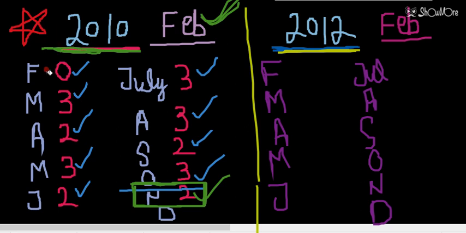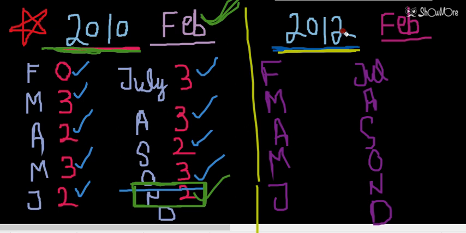You can compare the two questions. One question I have taken for the non-leap year, which is an ordinary year, that is 2010. One I have taken for the leap year, that is 2012. So you can compare these two questions, how the answer will change when the given year is a leap year and how the answer will change when the given year is a non-leap year.